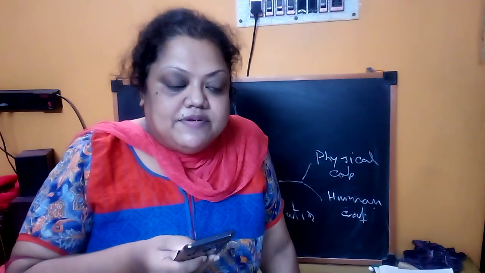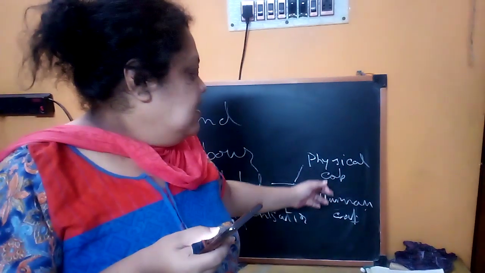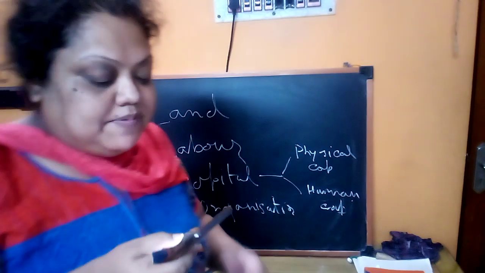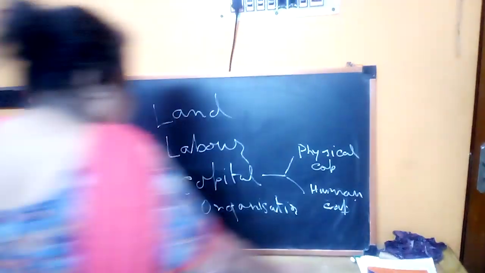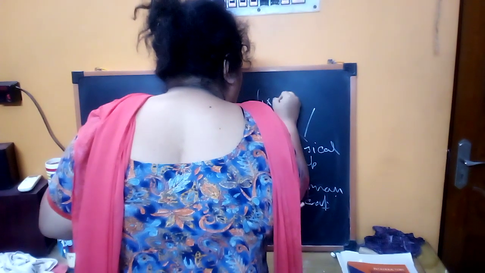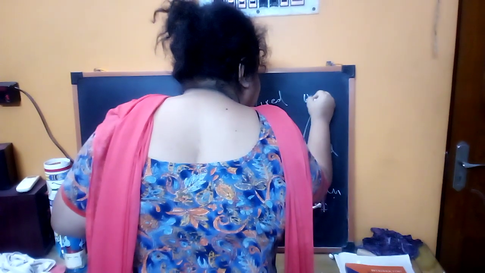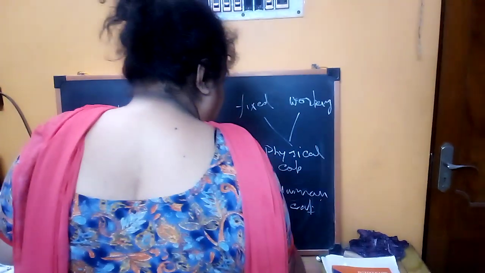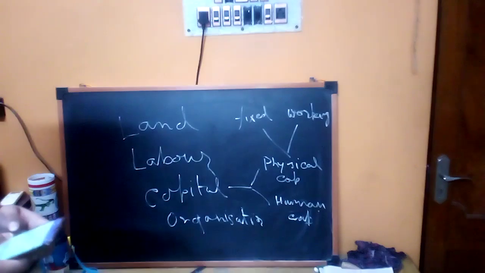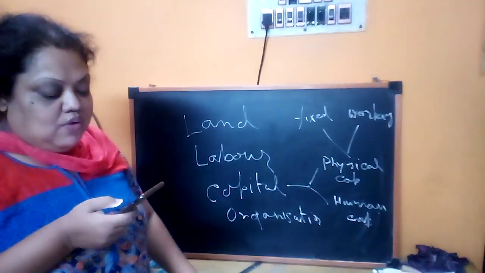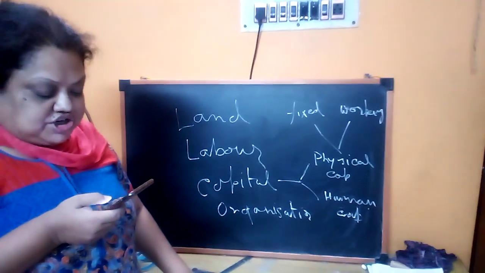So understand this: there are two types of capital. We already described the physical capital and human capital. And in physical capital, there is fixed capital and working capital. Fixed capital means capital that is not used up in the production process, like tools, machinery and different types of tools. And the other is working capital, which is used up in the production process.